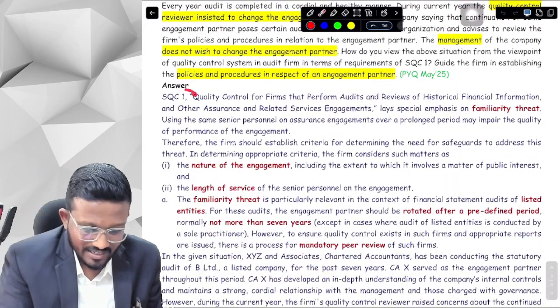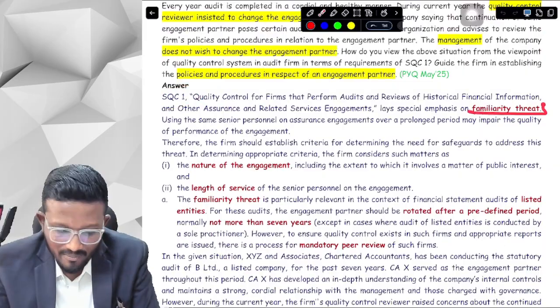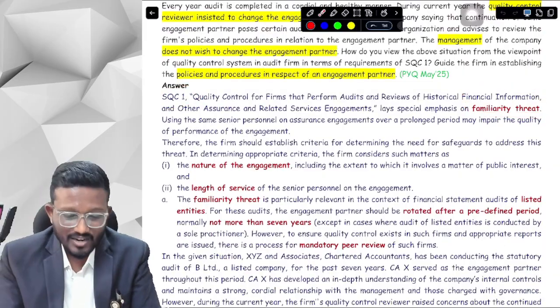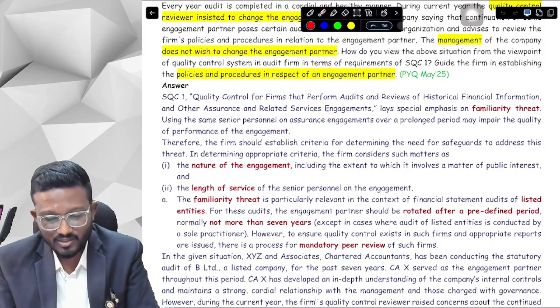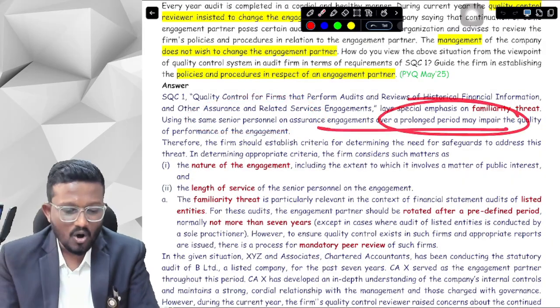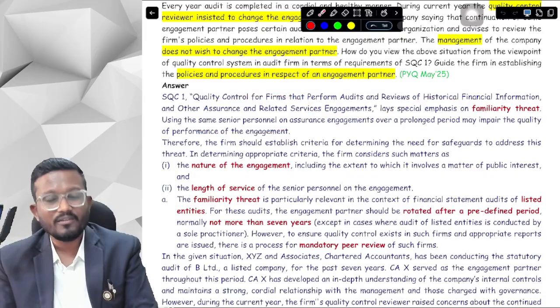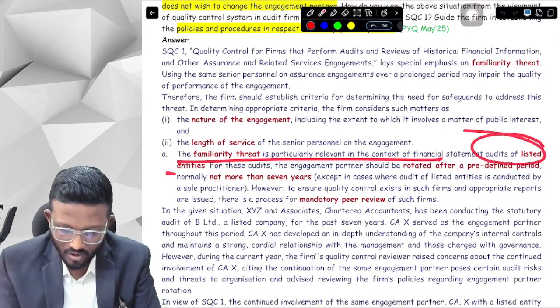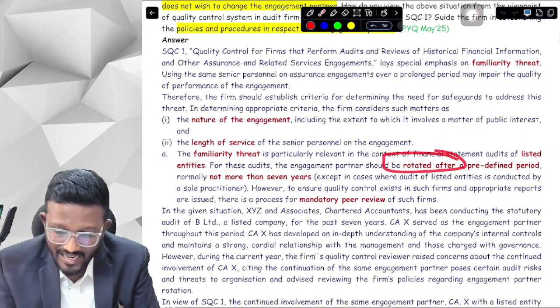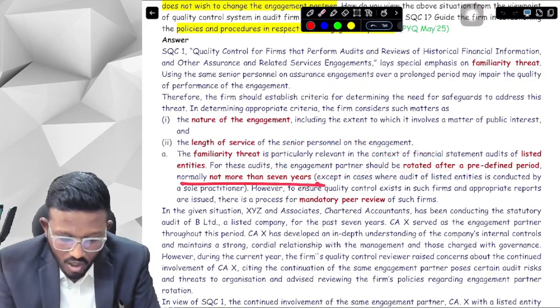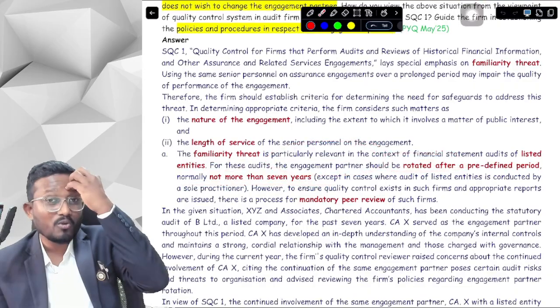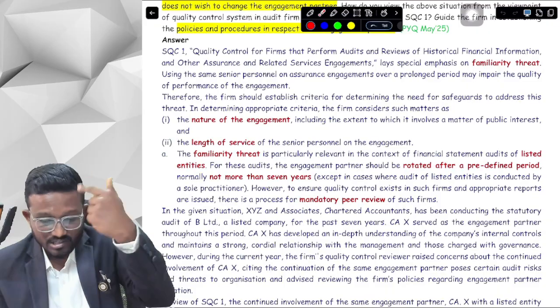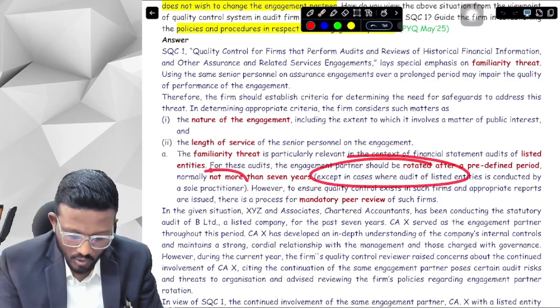First of all, we will say that as per SQC1, there is a familiarity threat. When is there a familiarity threat? When we are using the same senior personnel on an assurance engagement over a prolonged period of time. So in case of listed companies, we need to rotate the engagement partner after not more than 7 years, except in case of sole proprietorship.